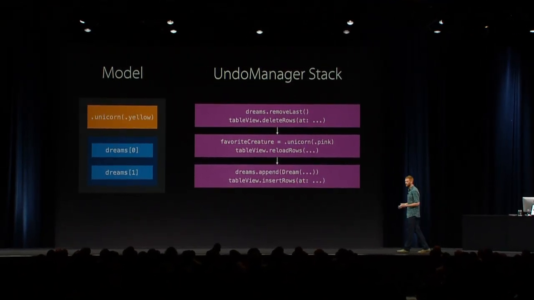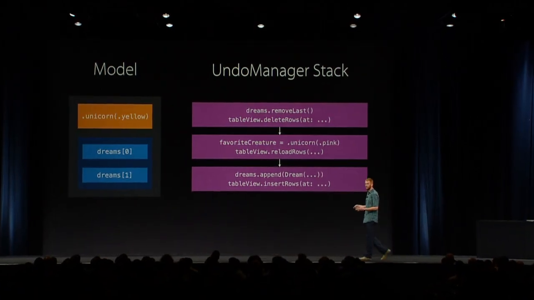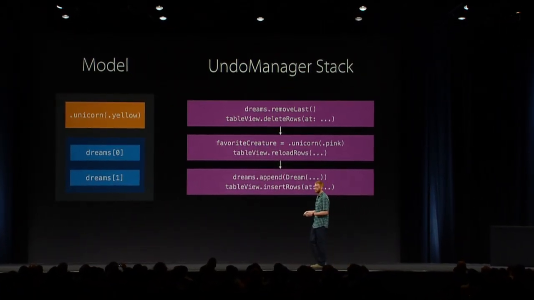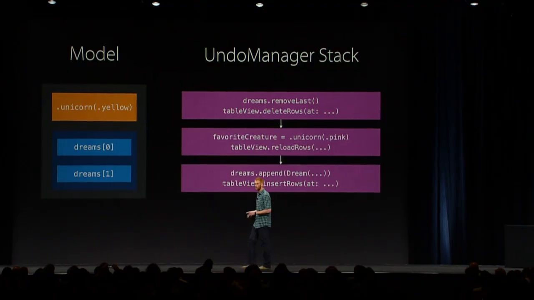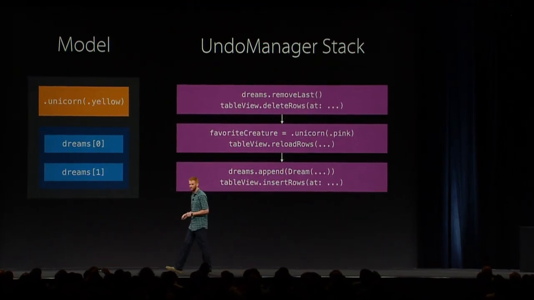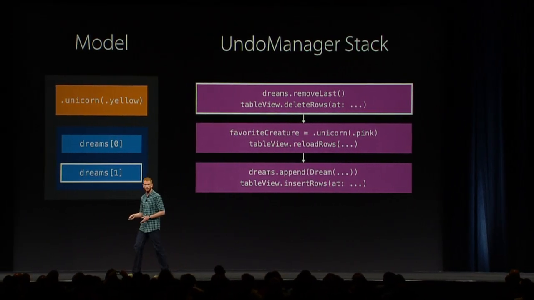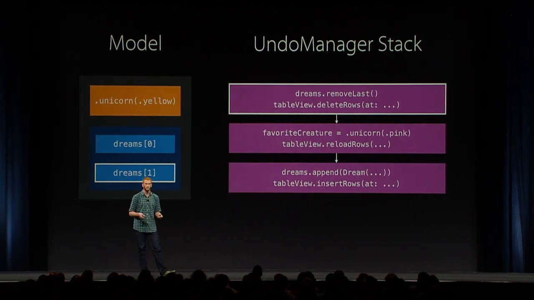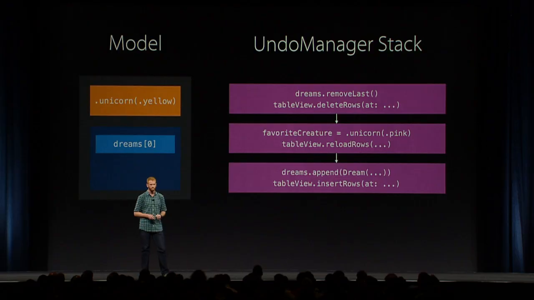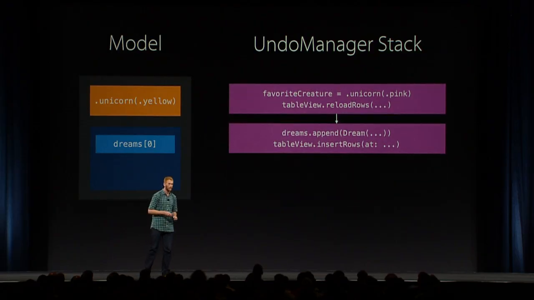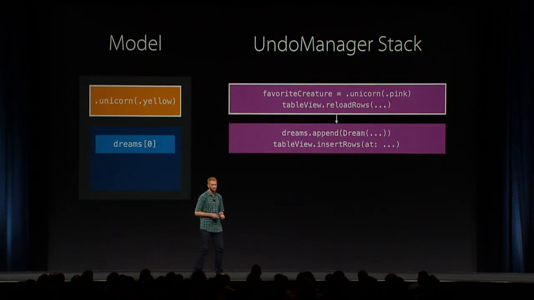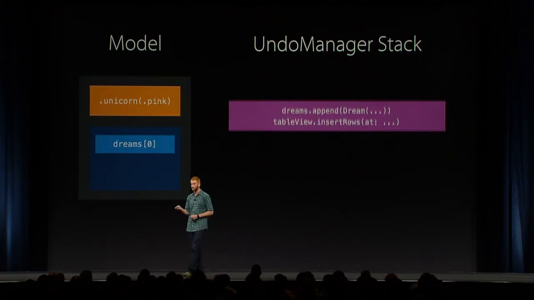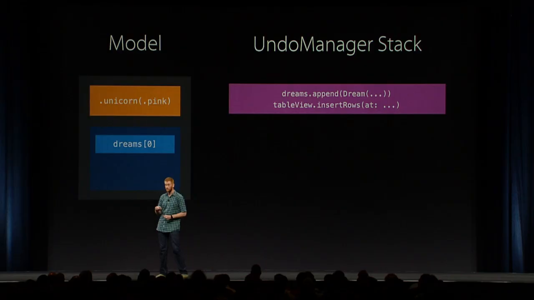Now, in the original version of our app, we thought of the undo stack as a sequence of small steps. Each step was responsible for modifying first the model and then the view to match. For example, in the first undo step, we're going to remove the dream that the user just added. And then we're going to delete the row in that table view. And we can continue with the next undo step. And so in this undo step, we're going to change the model to be back to a pink unicorn.